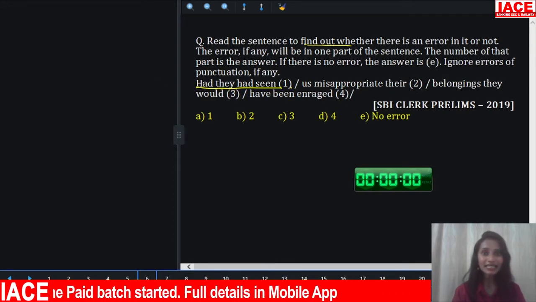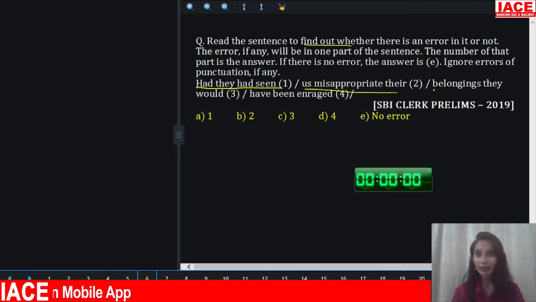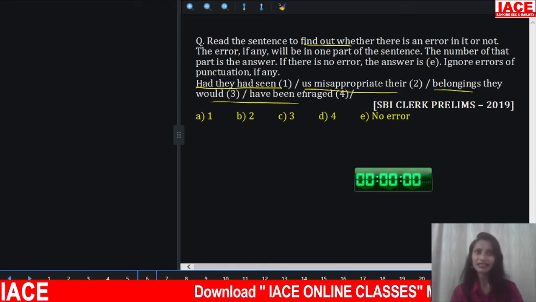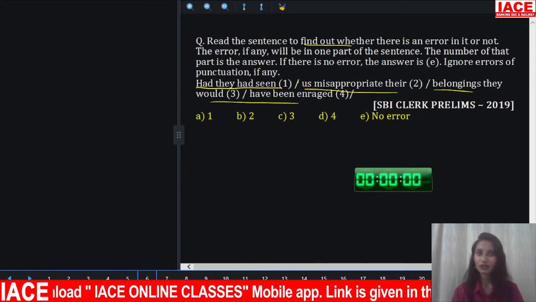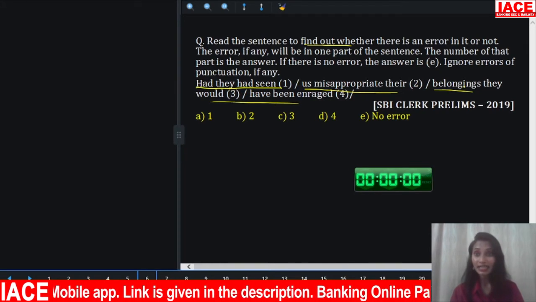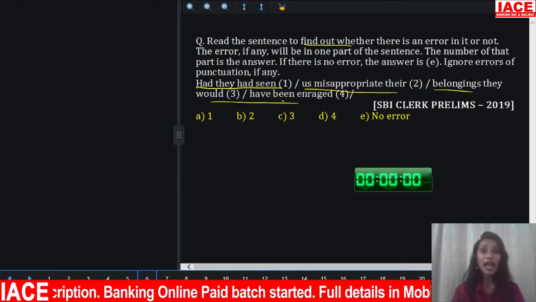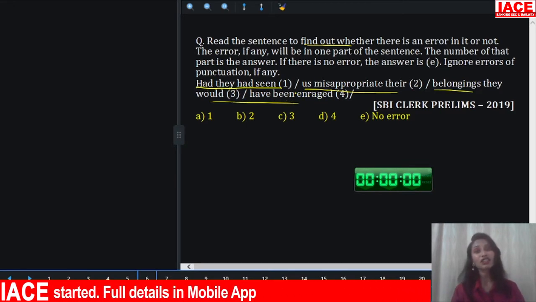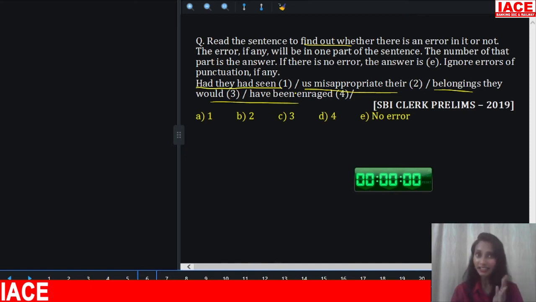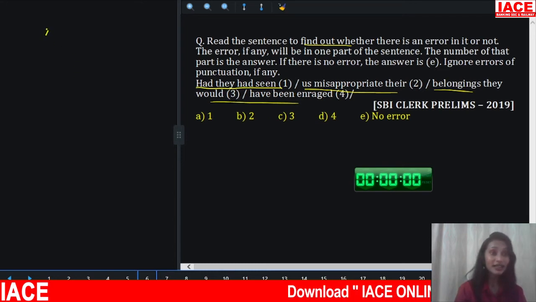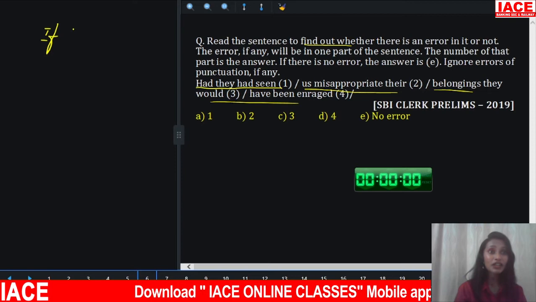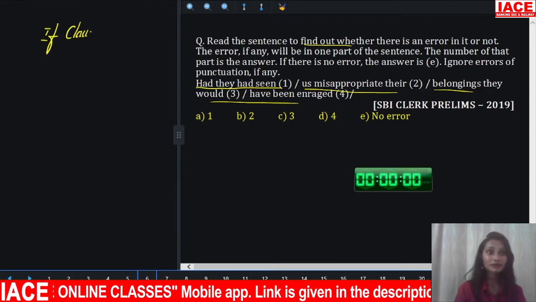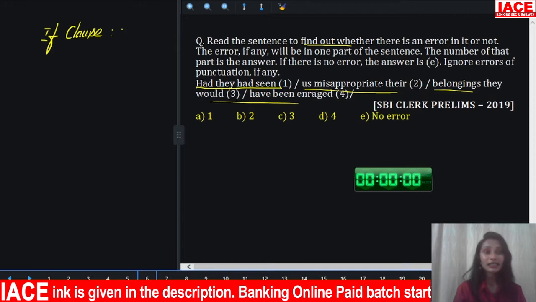Had they had seen us misappropriate their belongings, they would have been enraged. So what is the error? Look at the first part. Had they had seen. Does it give sense? No. So look at this sentence carefully. Look at the second part. They would have been enraged. Did you get a strike in your mind about a sentence structure? If you did, I'll be happy. That's about the if clause, third condition.